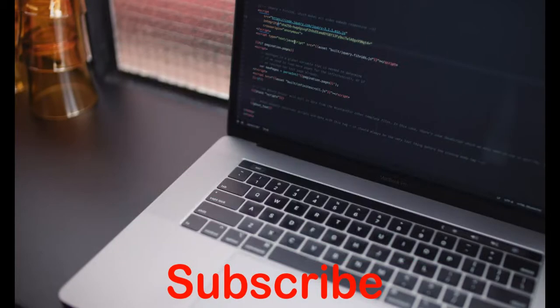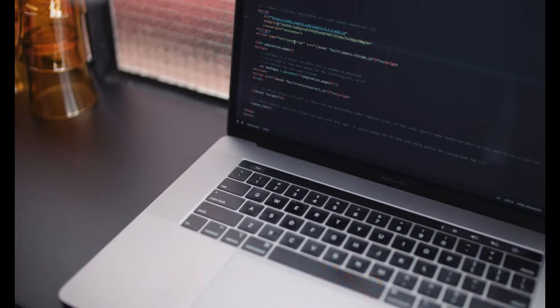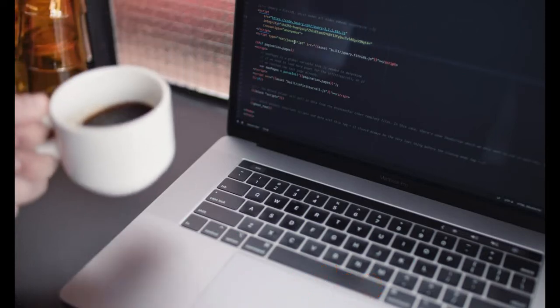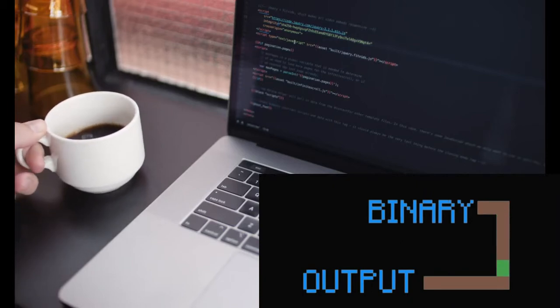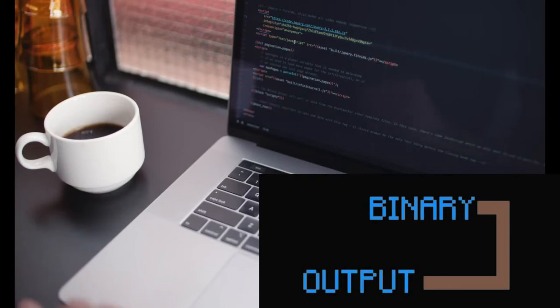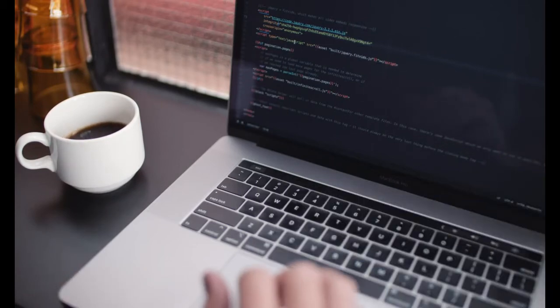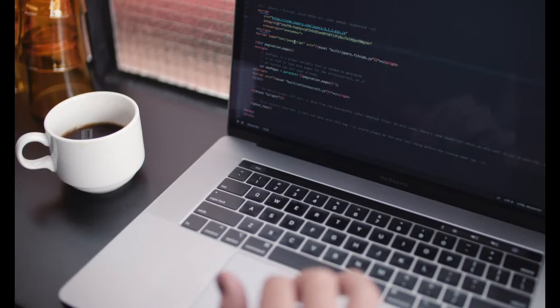So back to the topic, machine language or binary is the fastest language which the computer understands because it does not have to go through any sort of processes. But on the other hand, it is the hardest language for humans to read, write and correct errors in.